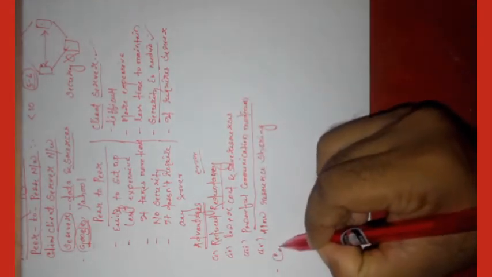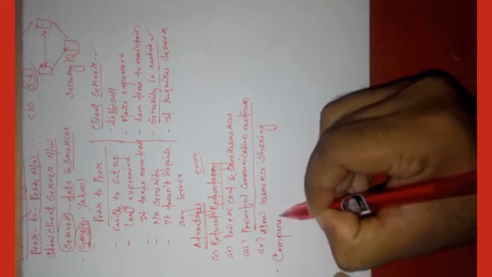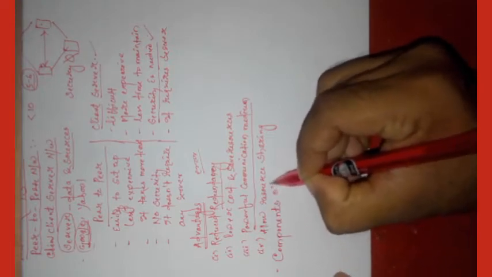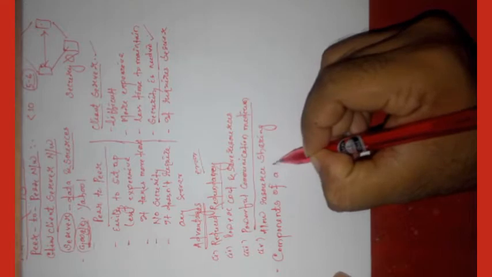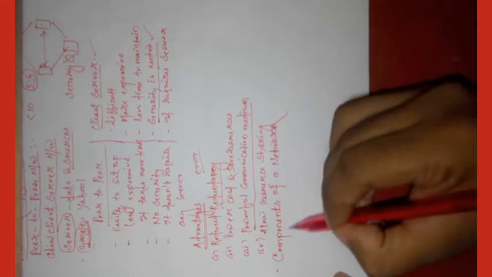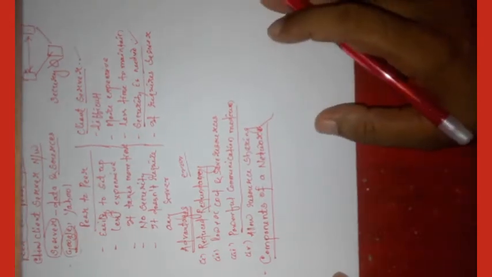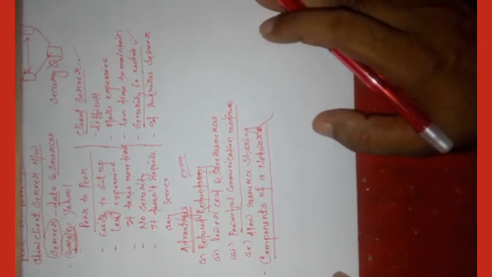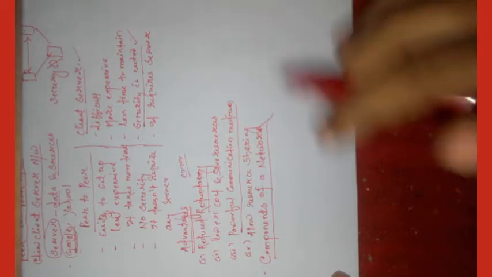Next, components of a network. A network consists of the following parts.